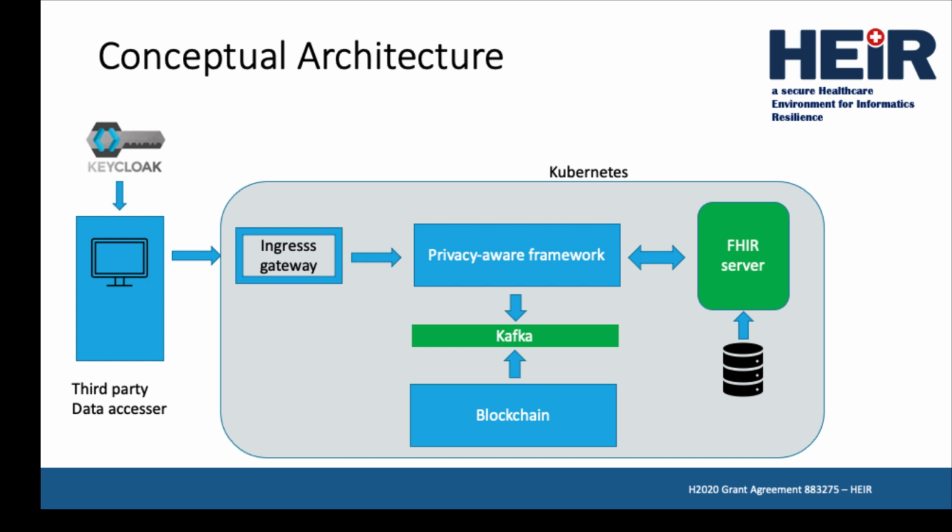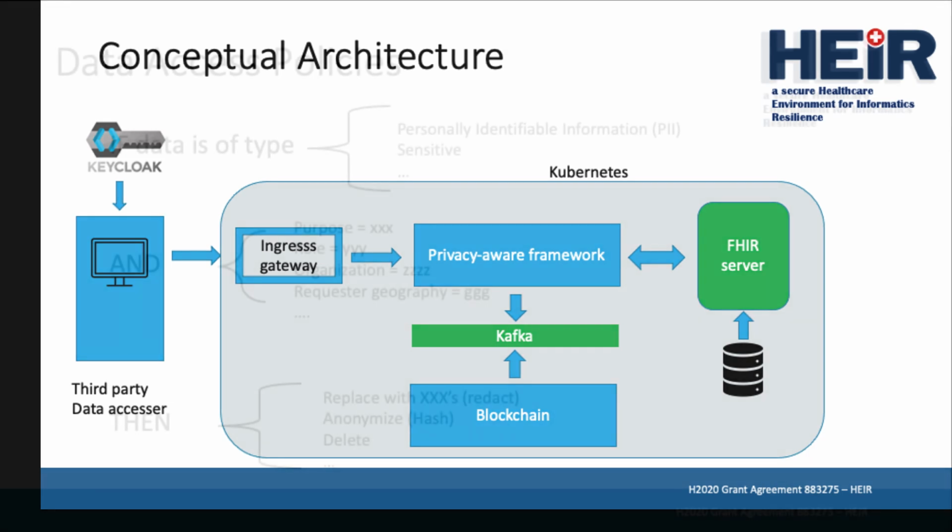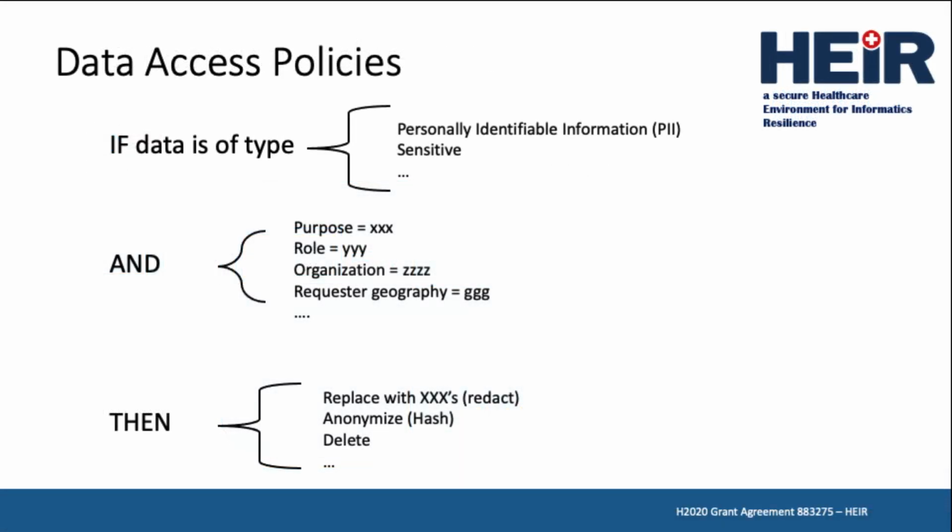Based on an evaluated policy decision, this data may be transformed before being returned to the requester. The privacy-aware framework has the ability to transform the data to be accessed by the user, removing or anonymizing sensitive data fields, based on policy and the conditions of the request, such as intent of use, the role of requester, and the requesting organization. In fact, the flexibility of the privacy-aware framework will support an unlimited number of requester parameters and policy conditions.